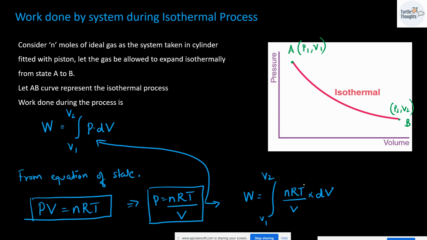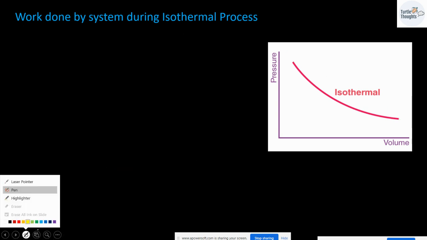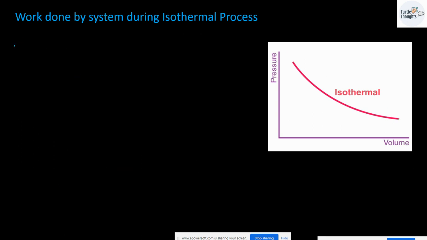Now, nRT is going to be constant, so I can take that outside. I will be getting work done W as nRT times the integral of dV divided by V from V1 to V2. There is a direct formula for this. The integral of dx divided by x is given by log of x.